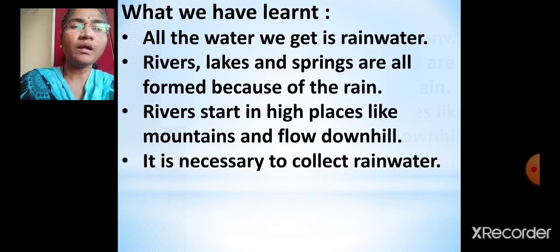Rivers, lakes and springs are all formed because of the rain. Rivers start in high places like mountains and flow downhill.